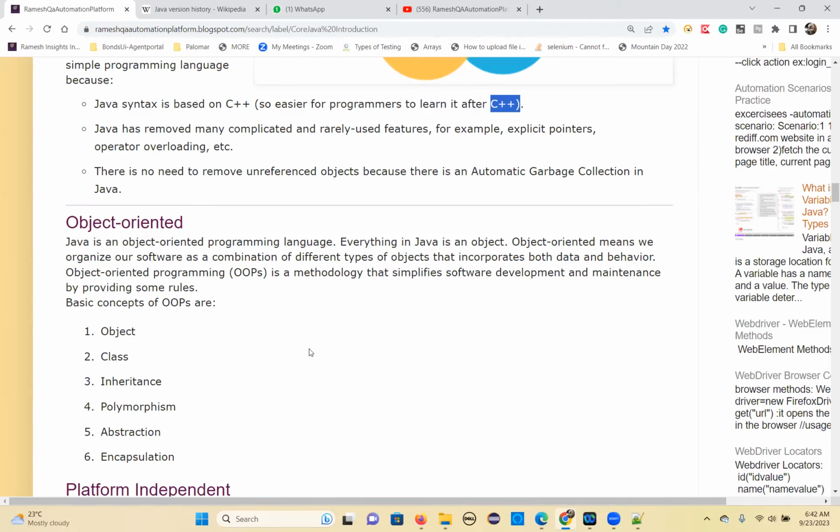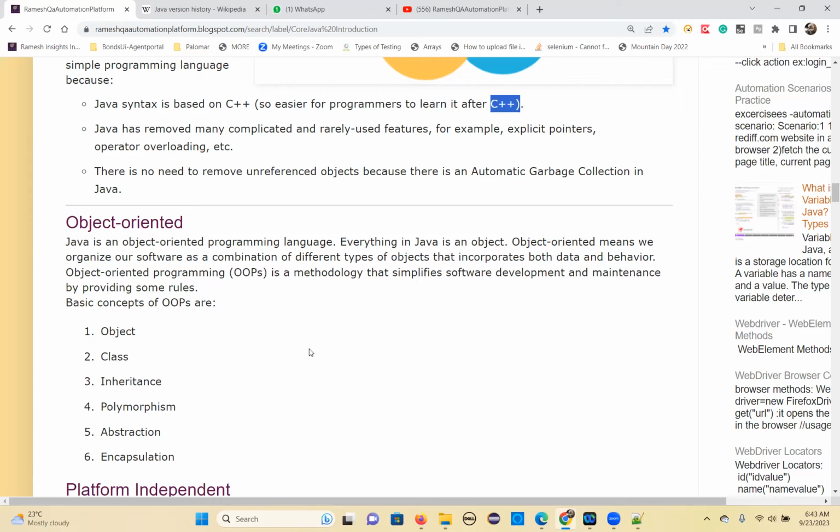If you want to understand how these objects behave, you should know the object-oriented principles. Basically, it's a methodology where you use best practices and guidelines to organize the objects very efficiently and to write the code efficiently.